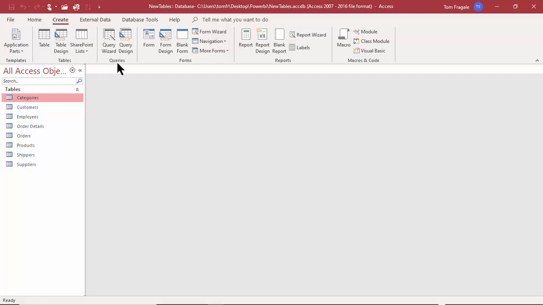A query is similar to a filter in Microsoft Excel. It's where we can sort and filter the data. And then we can do a lot more with the queries than we can in Excel. And a query can become a permanent part of the database. So in the next course, we'll talk all about building the queries.